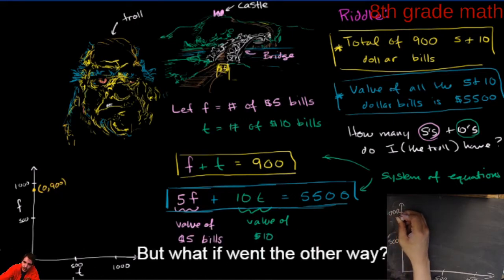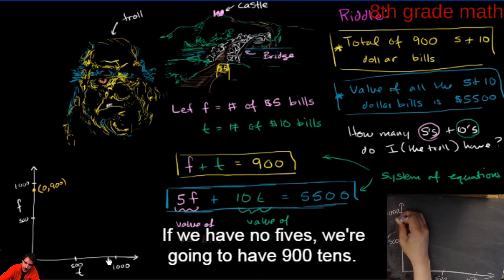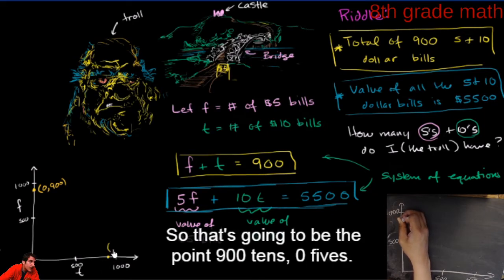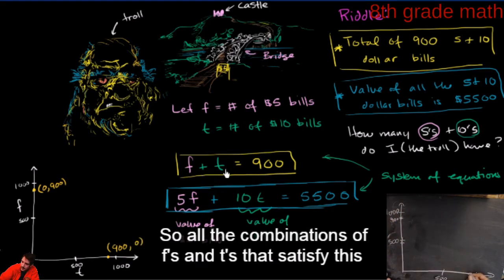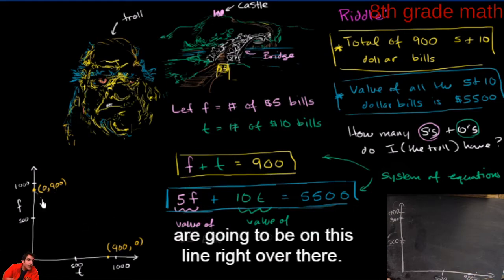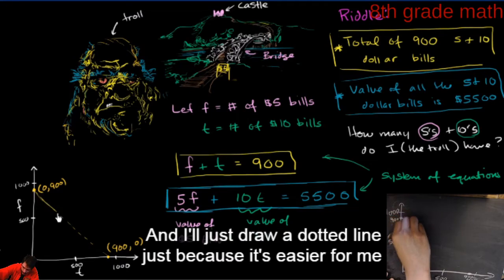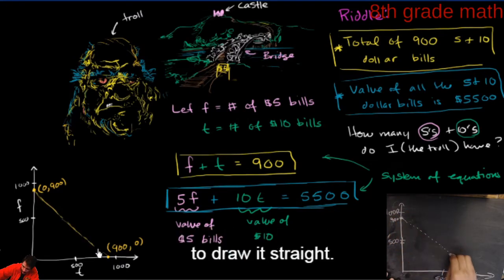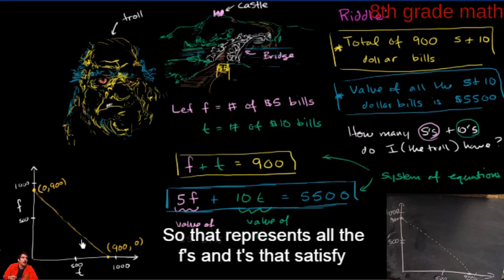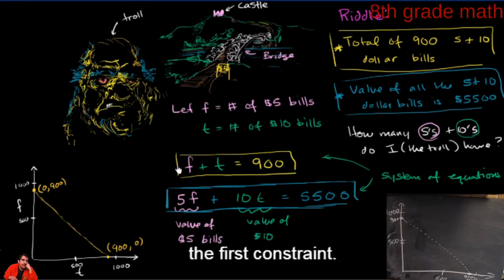But what if it went the other way? If we have no 5s, we're going to have 900 10s. So that's going to be the point: 900 10s, 0 5s. So all the combinations of f's and t's that satisfy this are going to be on this line right over there. And I just draw a dotted line because it's easier for me to draw it straight. So that represents all the f's and t's that satisfy the first constraint.